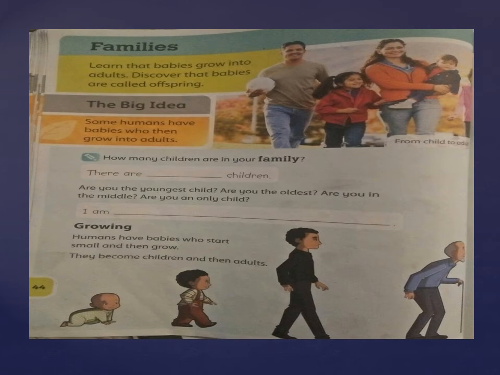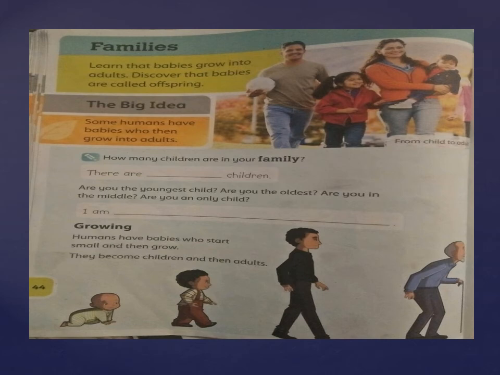Then we have a heading, Growing. Humans have babies who start small and then grow. They become children and then adults. Yes class, you can see the 4 life stages of humans. When we are born, are we babies or adults? No, we are babies.